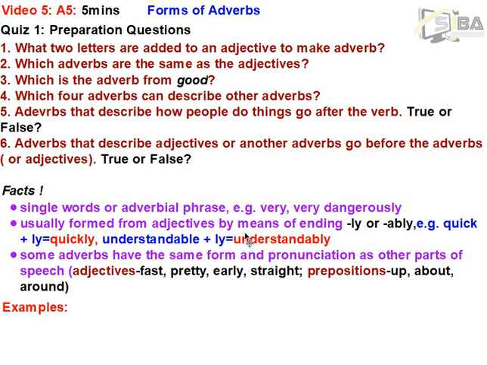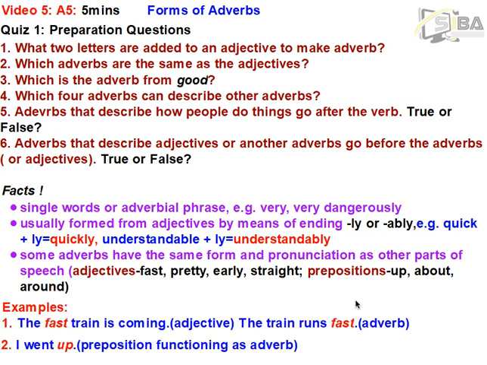Then we have pretty, early, straight. You see that all these are adjectives, and at the same time they are adverbs. So if you are using any of these as adjectives, they modify a noun. If you are using them as adverbs, then they modify either a verb, or adjectives, or even the adverb itself. We can also have prepositions like up, about, around, and they are the same form in adverbs.